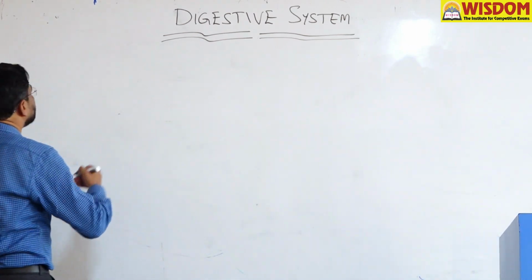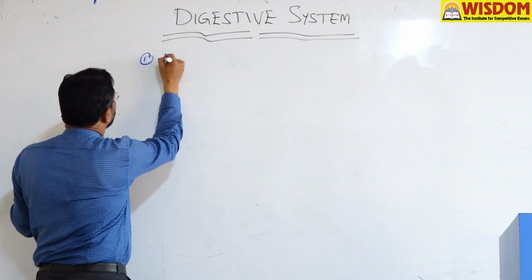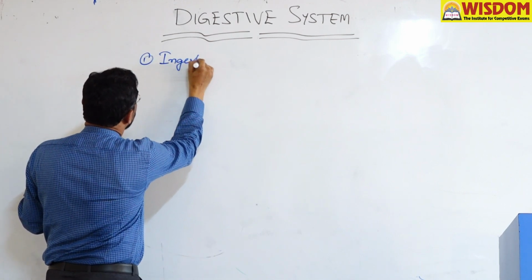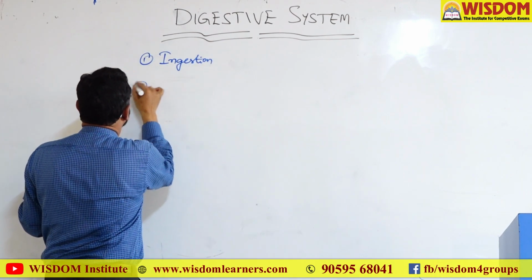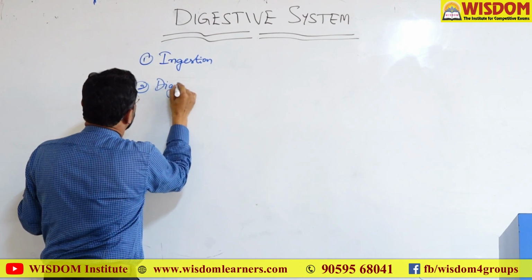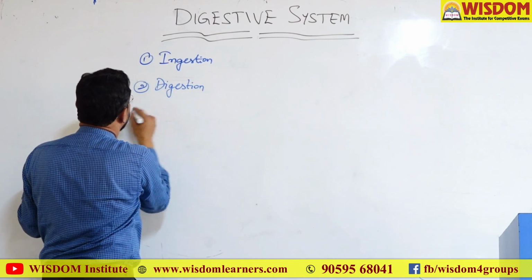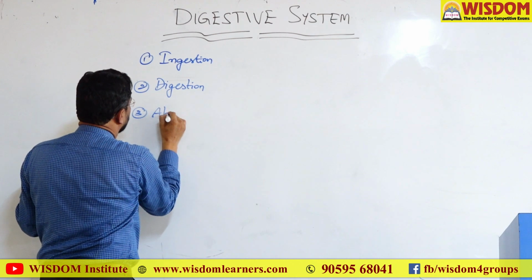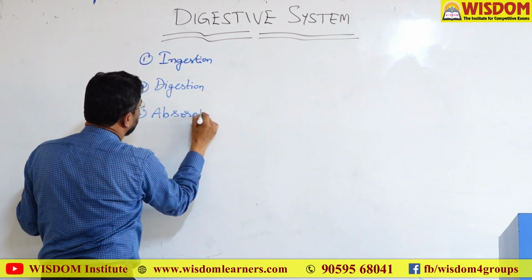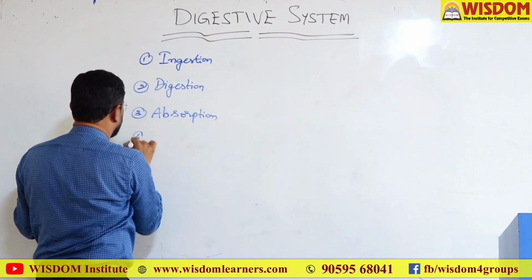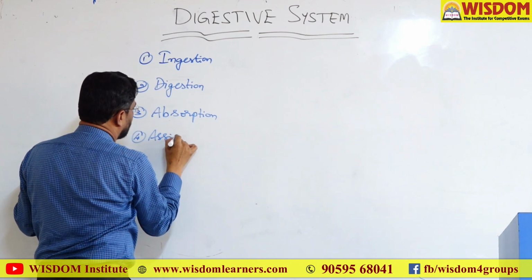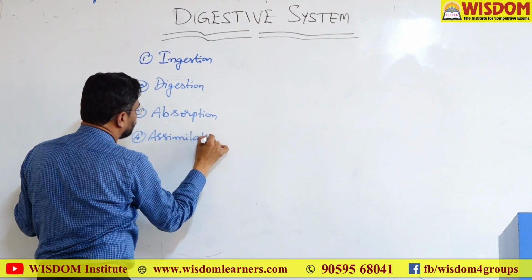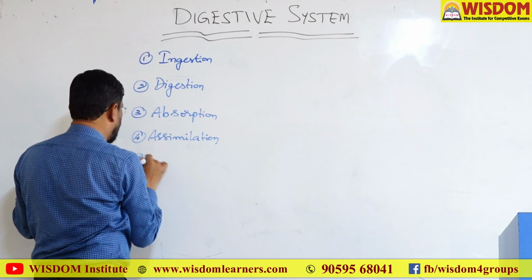So, these are ingestion, digestion, absorption, assimilation and egestion.